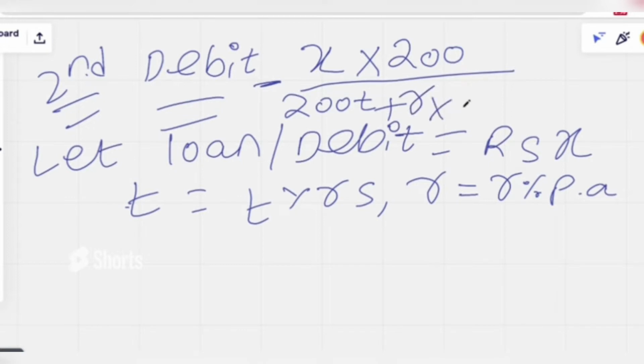So this is the simple formula I'm giving you.